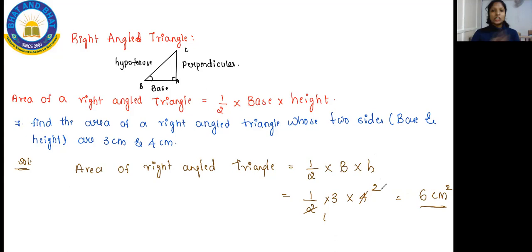And students, with this, all the formulas are completed. We are completed with your rectangle formula, with your square formula, and now with your right angle. These are the only 3 things. In the first 2 parts, rectangle and square, you get formulas for area, perimeter and diagonal.